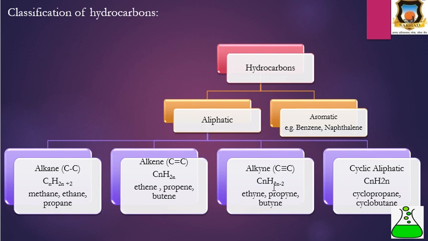alkyne is CnH2n-2. They are unsaturated aliphatic hydrocarbons. Examples of alkyne are ethyne, propyne, butyne. Next is the cyclic aliphatic hydrocarbons, and they are three-membered, four-membered, five-membered rings. For example, cyclopropane, cyclobutane. Cyclopropane is a three-membered ring, cyclobutane is a four-membered ring.